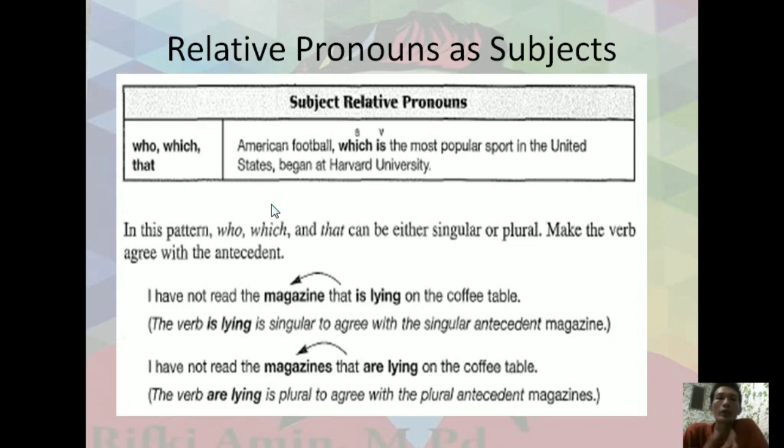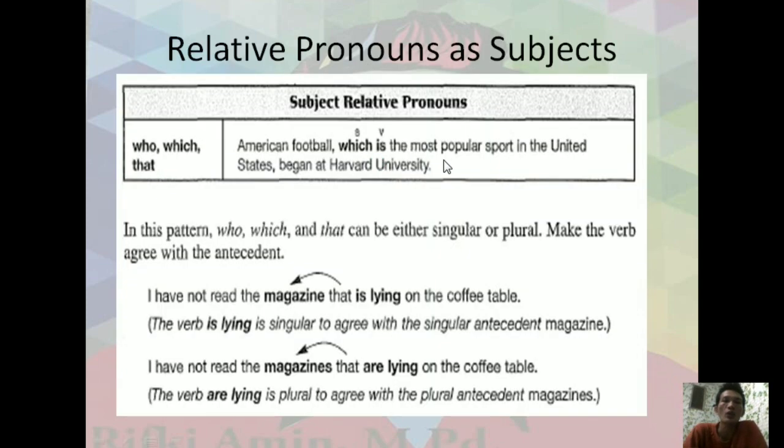American football, which is the most popular sport in the United States, began at Harvard University. Look at here. Actually, the simple sentence is American football began at Harvard University. And I would like to give specific information. I want to modify the phrase American football with an adjective clause, which is here, which is the most popular sport in the United States.